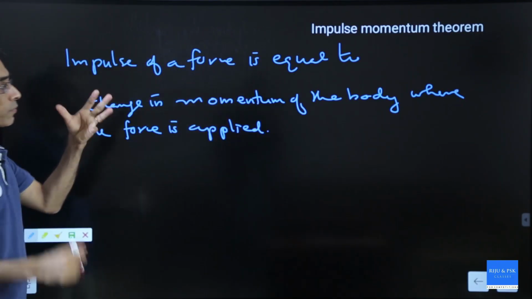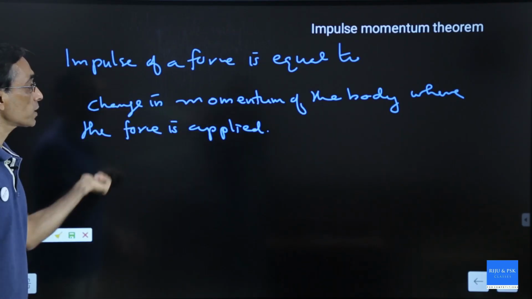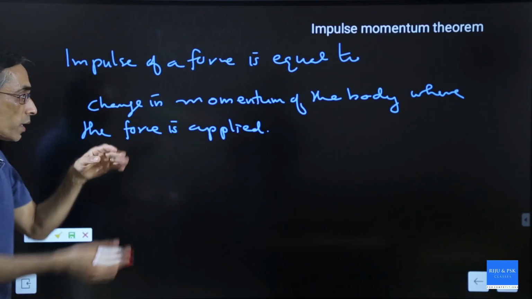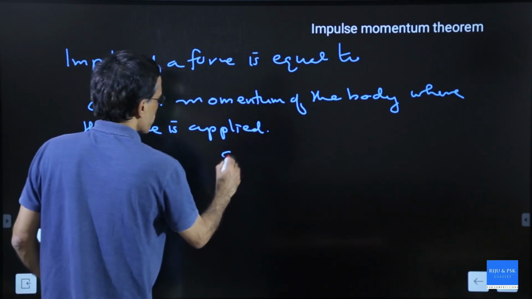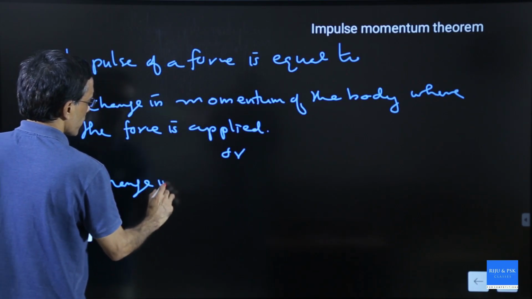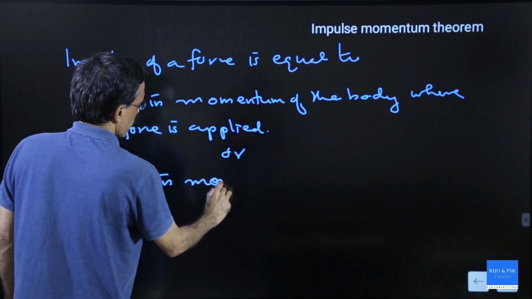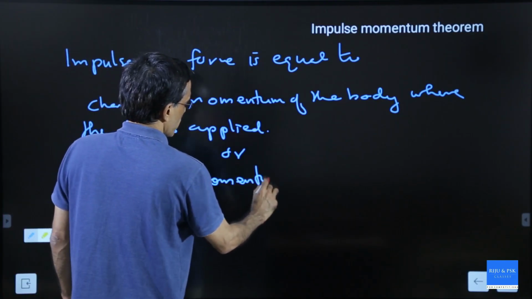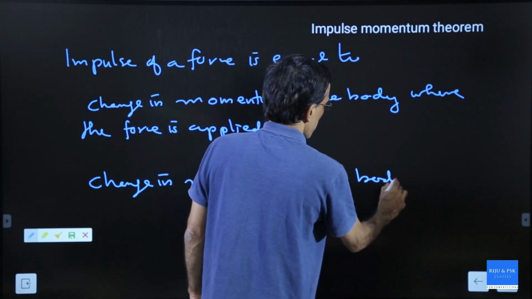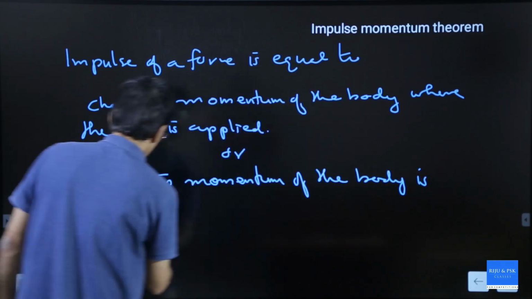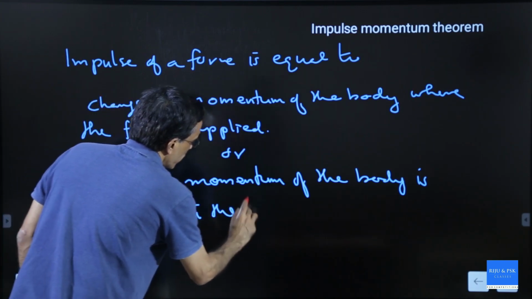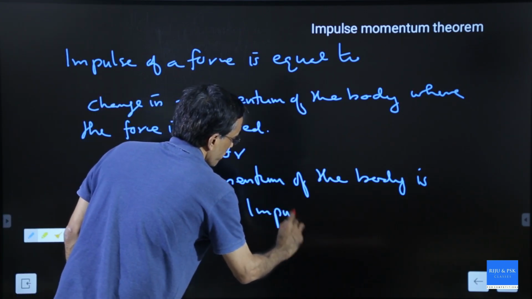That's it. Impulse of a force is equal to the change in momentum of the body where the force is applied. Or in the reverse way, you can say change in momentum of the body is equal to the impulse applied.